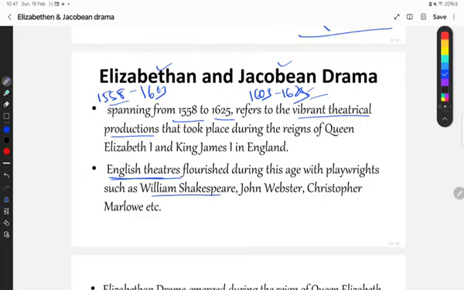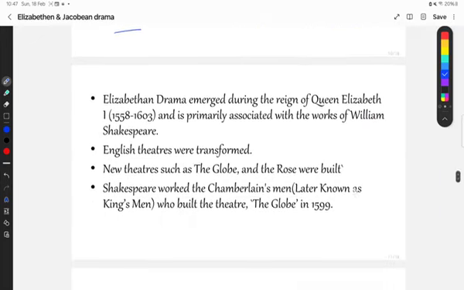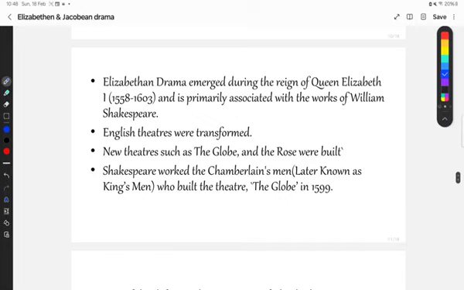As William Shakespeare, John Webster and Christopher Marlowe, and many other playwrights were also there, whom we will discuss later on in this session. Elizabethan drama emerged during the reign of Queen Elizabeth I and is primarily associated with the works of William Shakespeare.